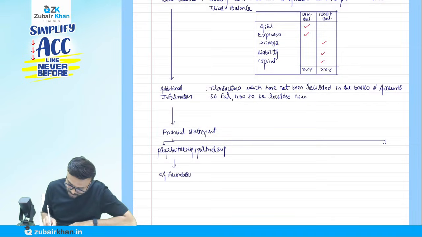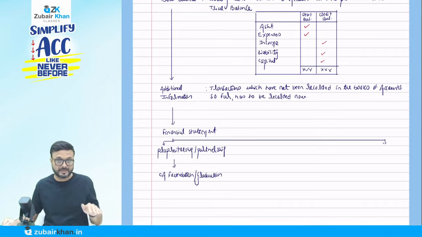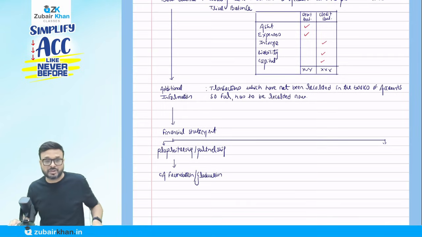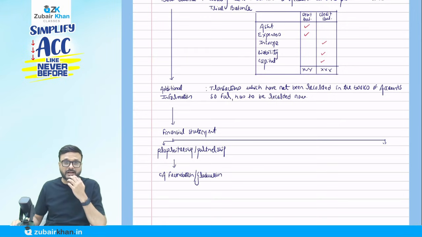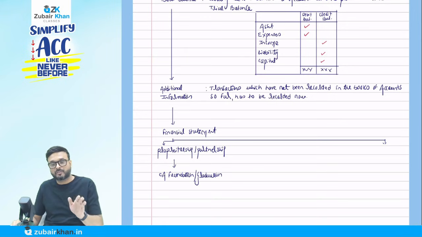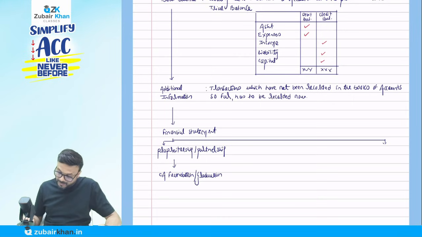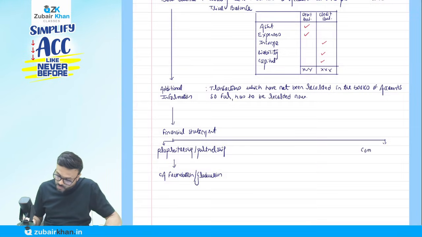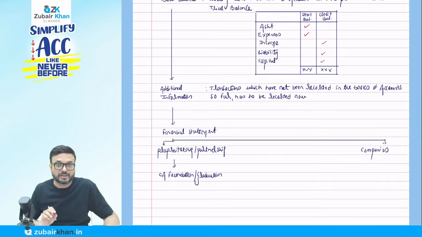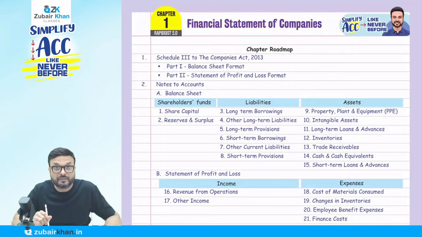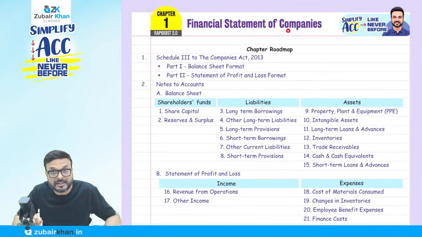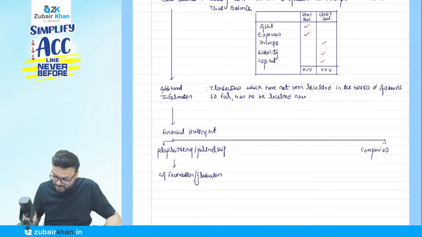But here at your CA inter level, you have the financial statements of only companies. So the name of the chapter is financial statement of companies.